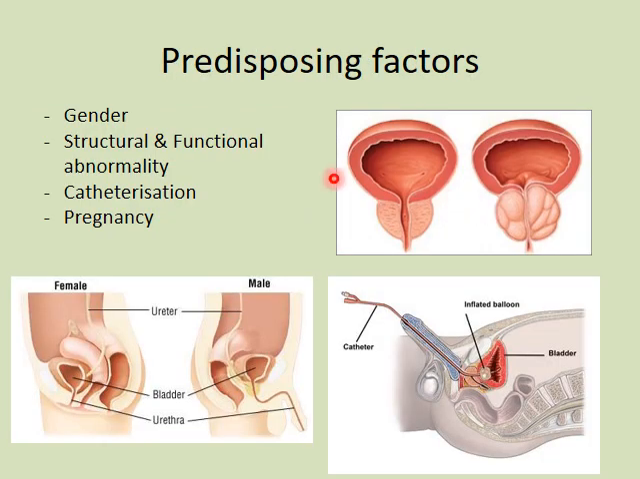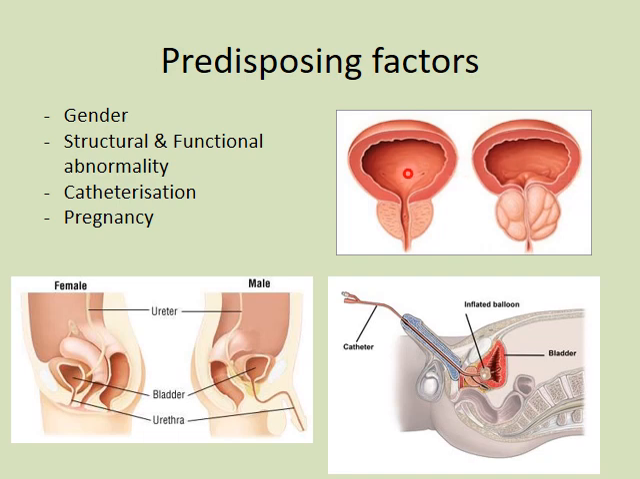Now we shall see some of the predisposing factors of urinary tract infections, which include gender, structural and functional abnormality, catheterization and pregnancy. In gender, UTI is predominantly a disease of females, and there are two reasons behind it. The first reason is short urethra, as you can see here, and long urethra in male. And the second reason is close proximity to the anus. So there is more chance of introduction of endogenous bacteria into the urinary tract.